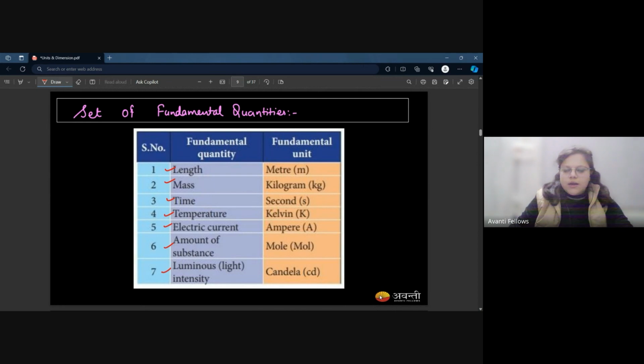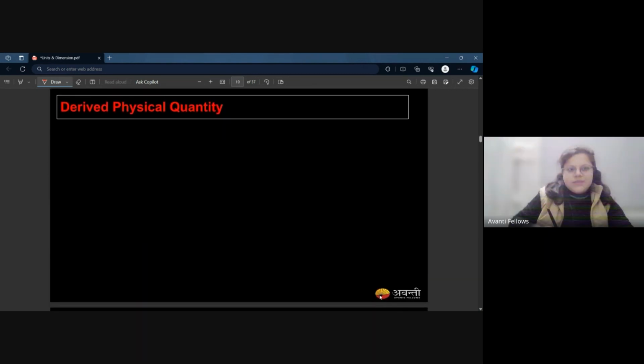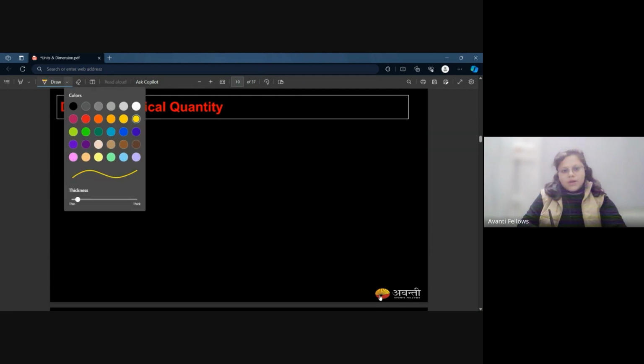That's it. Just remember the units also: meter, kilogram, second, Kelvin, ampere, mole, and candela. Am I okay with this table?